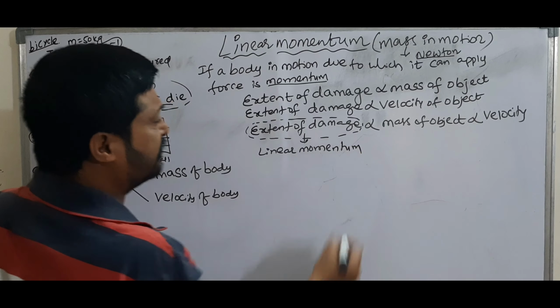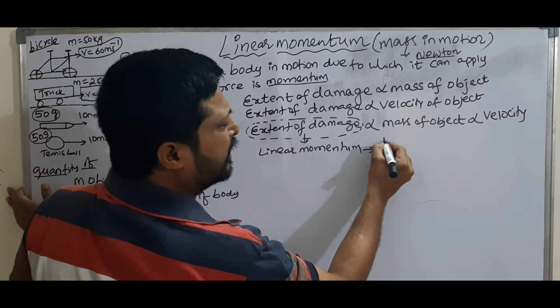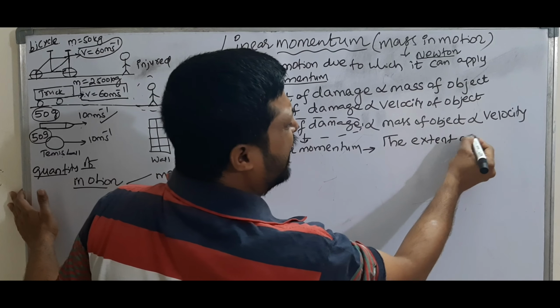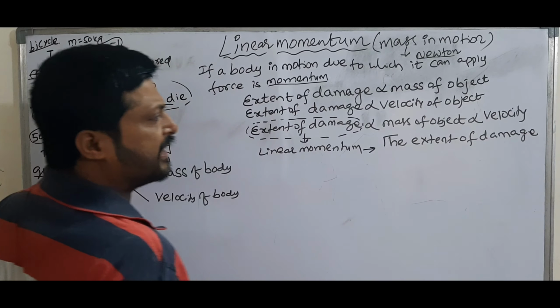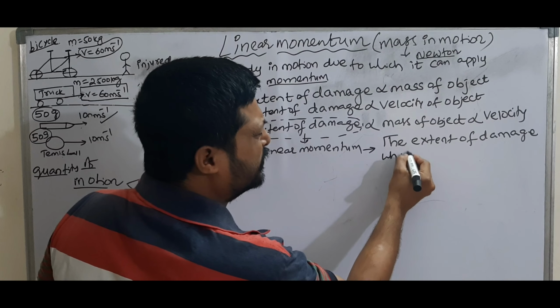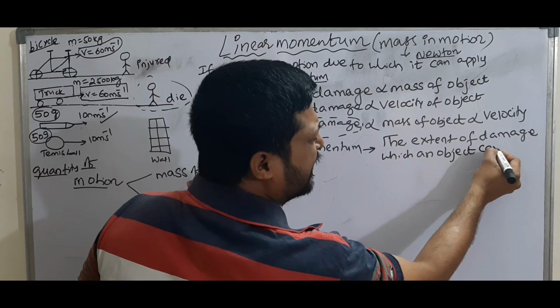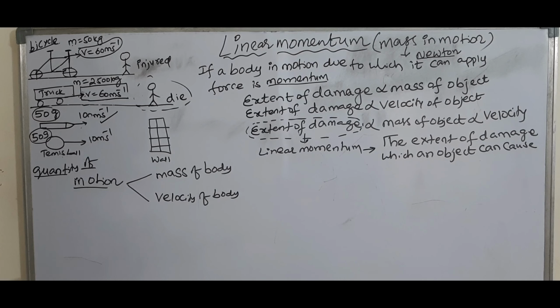What is linear momentum? Linear momentum is nothing but the extent of damage which an object can cause. This is called linear momentum.